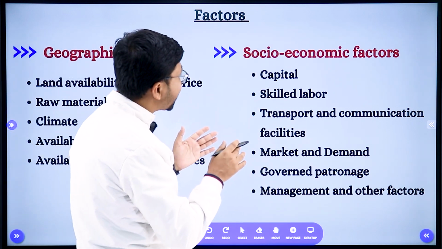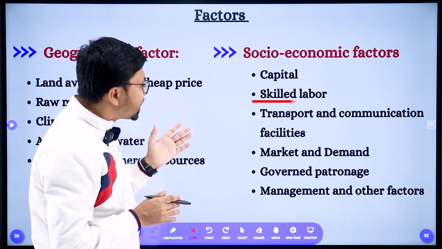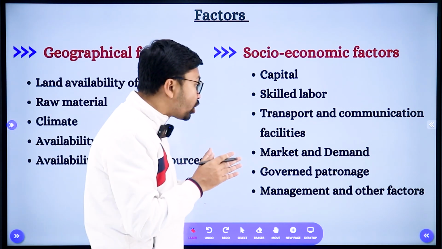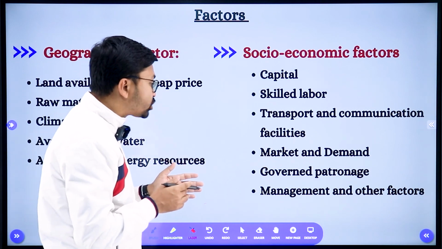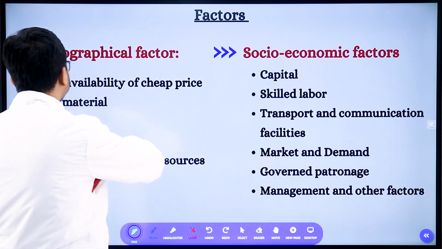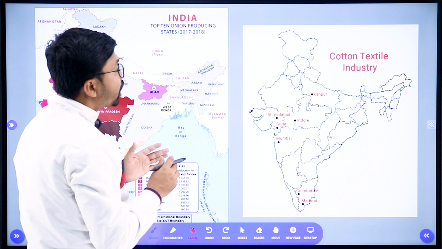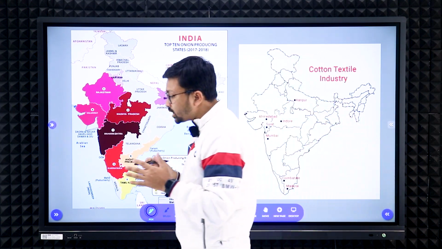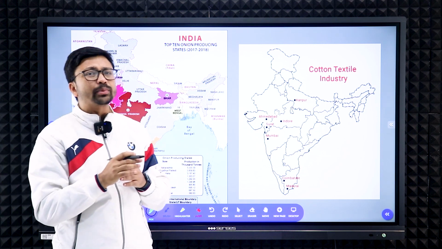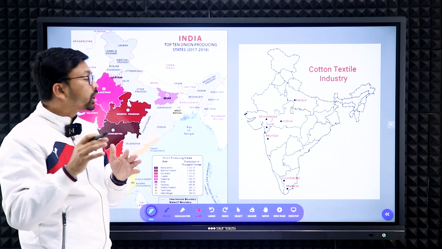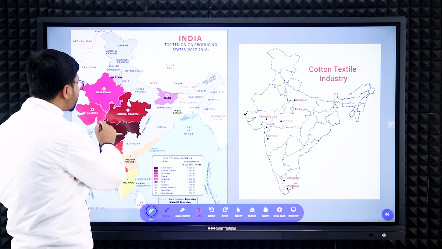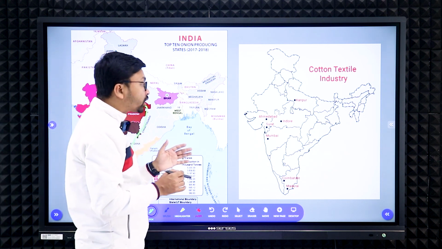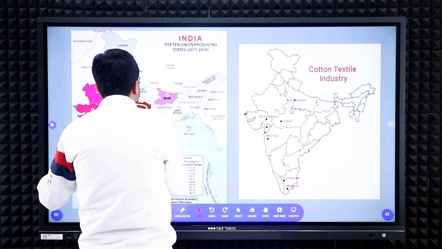And the socio-economic factors are capital, skilled labor, transport and communication facilities, market and demand, government policies, as well as management and other factors. Those are the factors which determine the cotton textile industries, right? Here you can see the cotton textile industry. In the agriculture chapter you studied that good quality cotton grows in the black soil area. These are the black soil areas in the Deccan Plateau, so the cotton industry also developed on this side only.